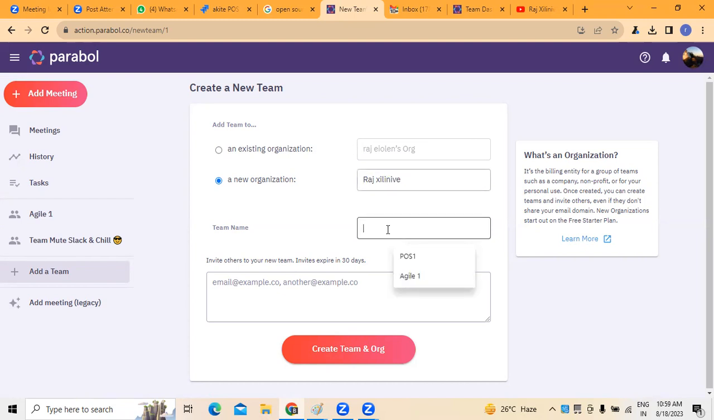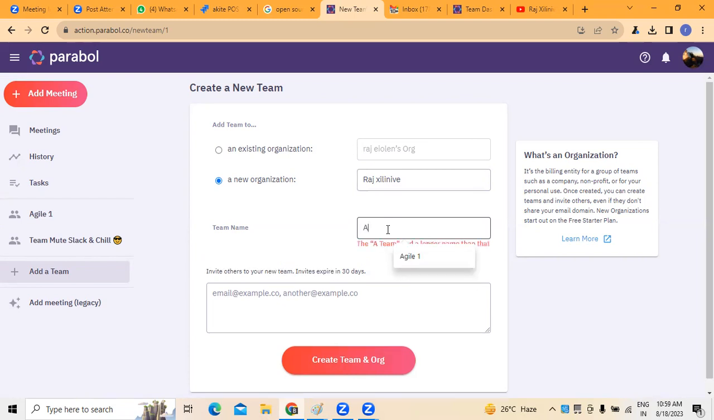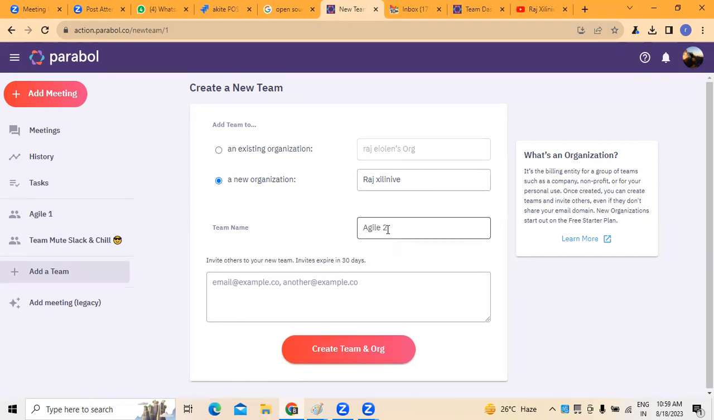Now we have to provide a team name. For example, Agile 2. This is the team name I have given here. Once we have given the team name, we can invite people to the team, because when we are working on application development, there are multiple people involved, so we have to invite those people. So I'm inviting people, and of course, I'm giving my own email IDs here.